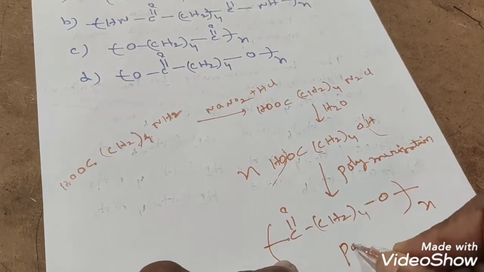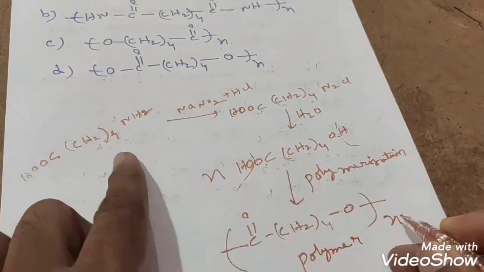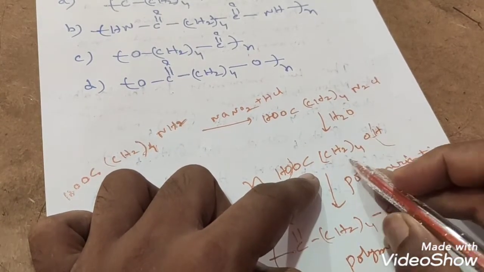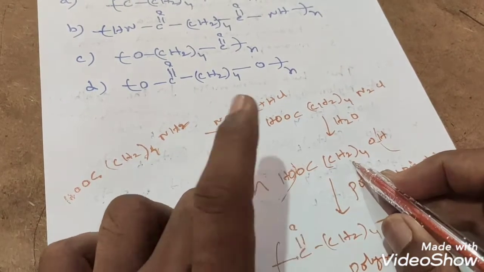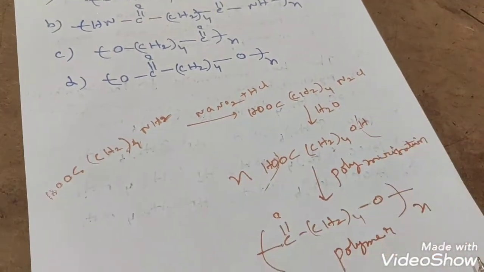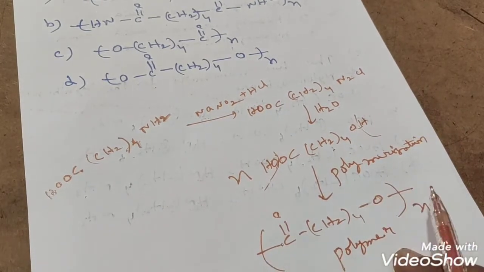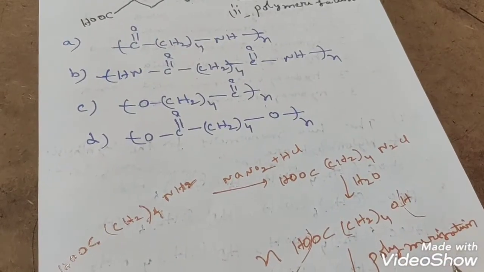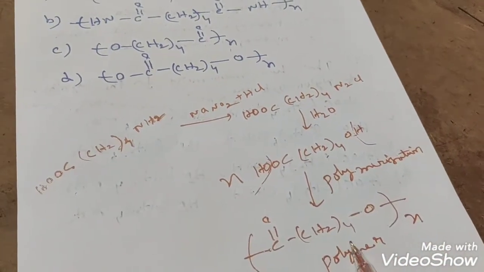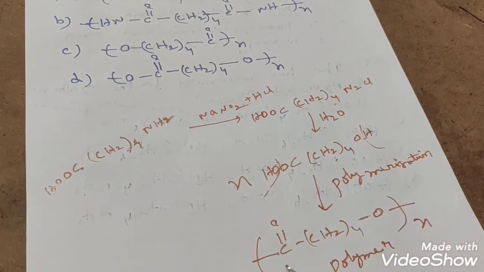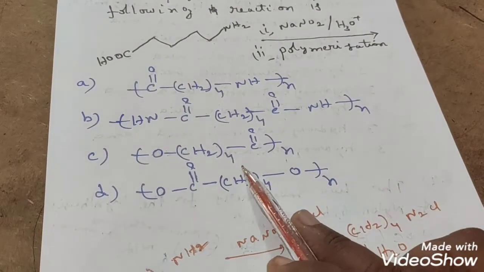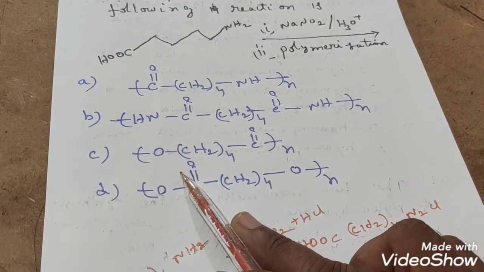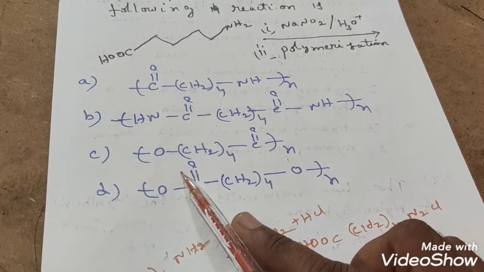What is the polymer? The polymer obtained from this compound. What is the name of this compound? 5-hydroxy pentanoic acid. If you observe, this is 5-hydroxy pentanoic acid. From 5-hydroxy pentanoic acid we have got this polymer. In which option do we have this one? We have to observe. See that, CH2 taken 4 times, one side C double bond O, other side O. Where is it there? In option C it is there. Correct or not? So the answer is what? Option C is correct, students.